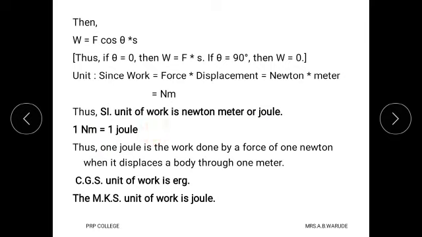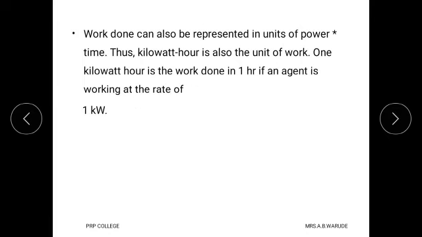From that we write the definition of 1 joule: 1 joule is the work done by a force of 1 Newton when it displaces a body through 1 meter. That means 1 joule is possible when 1 Newton force is applied and the displacement of the body is 1 meter. The CGS unit of work is called erg, and the MKS unit of work is joule. These are the different units of work.